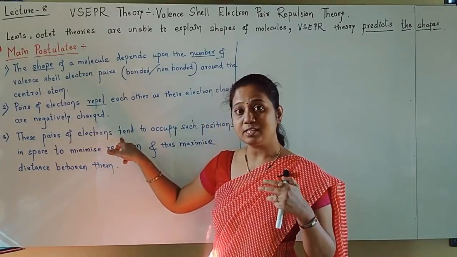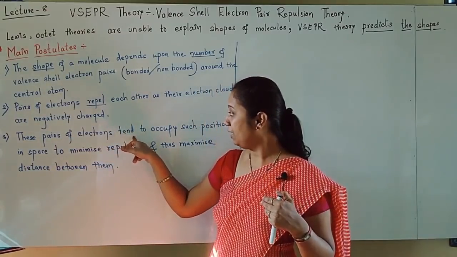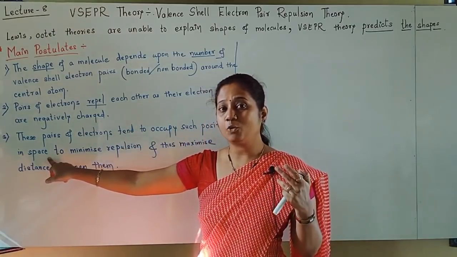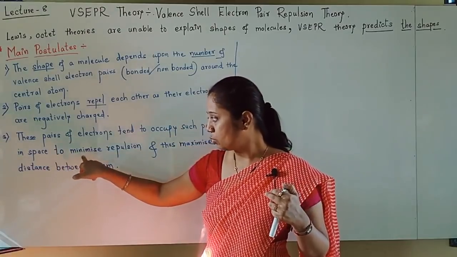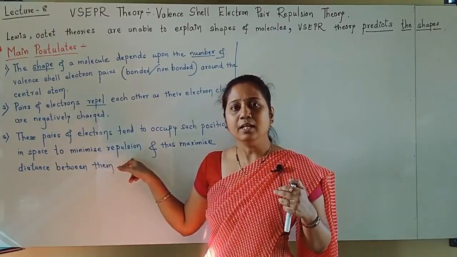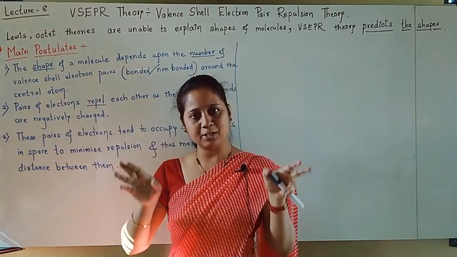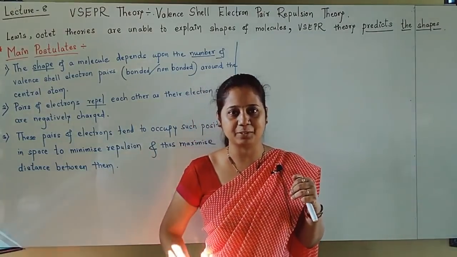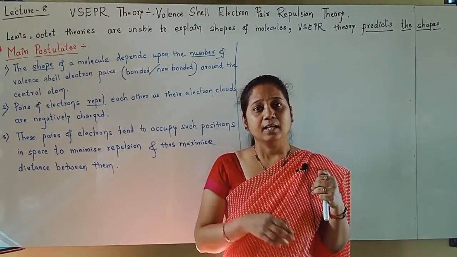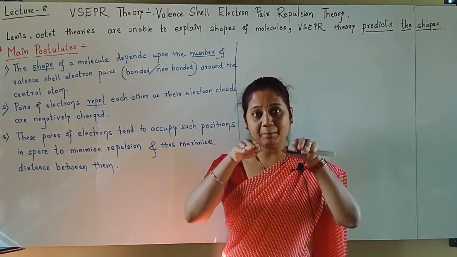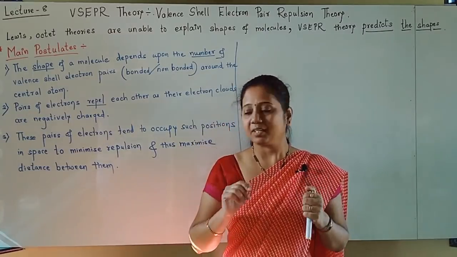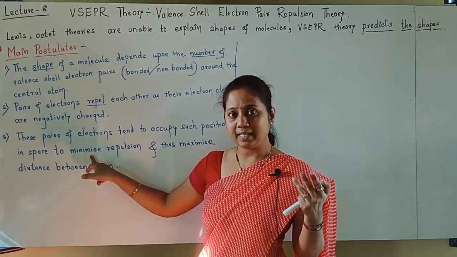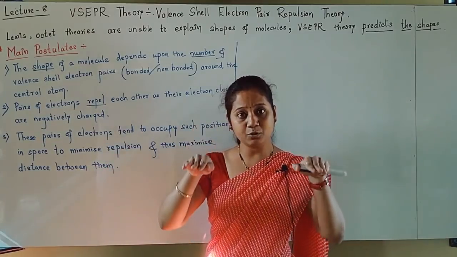These pairs of electrons have a tendency to occupy such positions in space so as to minimize repulsion, because repulsion should not be there. Already repulsion is there, but these electron pairs try to minimize it. Nobody wants repulsion, is it? Minimize means decrease. Electron pairs want to reduce repulsion.